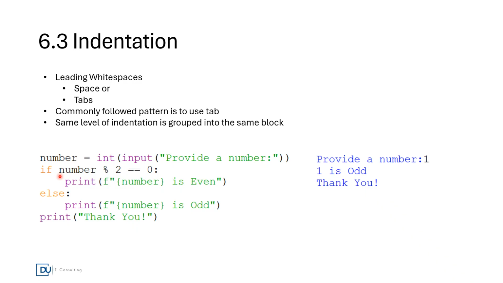Okay, now let's take a look at the sample program. Here we get a number from the input. We test whether it is even or odd by using this condition. In the if condition, if it is divisible by 2, we print number is even. In the else block, we say number is odd. And then finally, we have one print statement here. As you can see, there is no indentation here. It starts at the same column number as the rest of the lines of code. So that means this print is outside the if else block. Now we can verify that from the output. When the user provides 1, 1 is odd, and it says thank you.